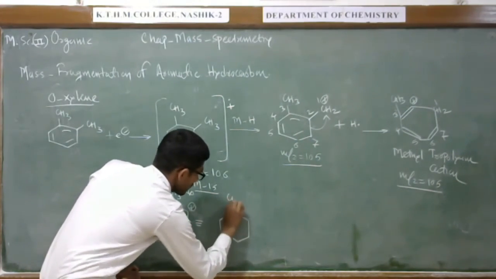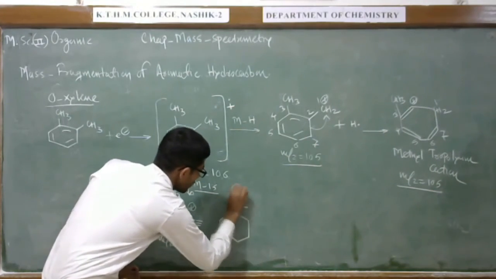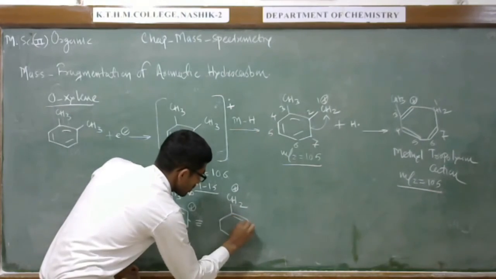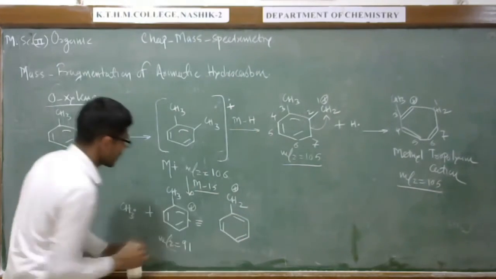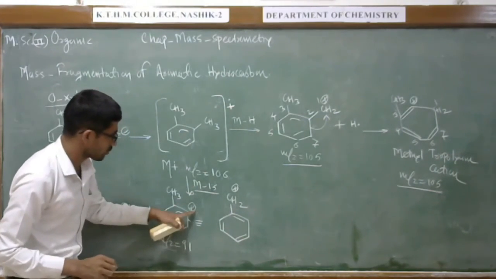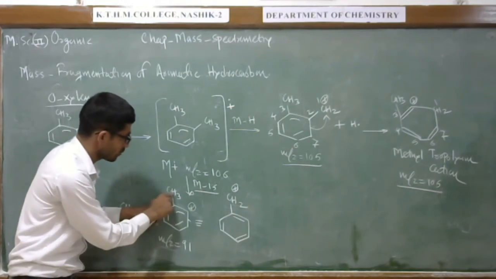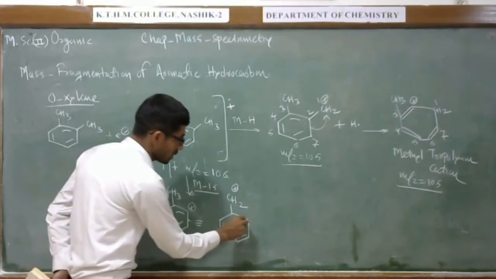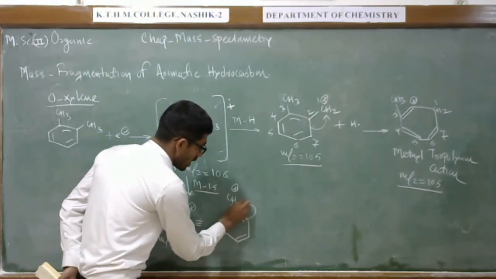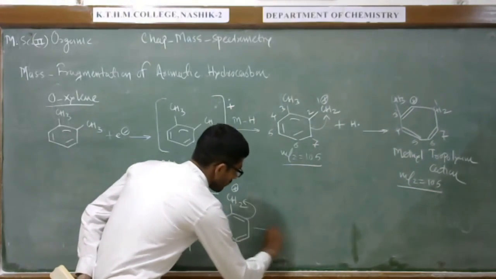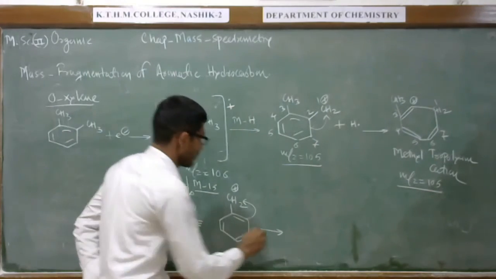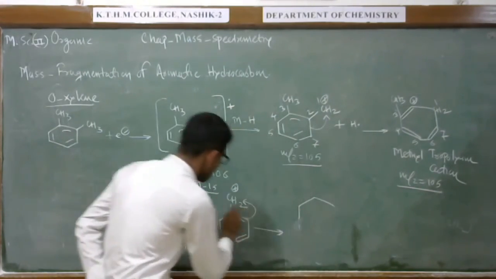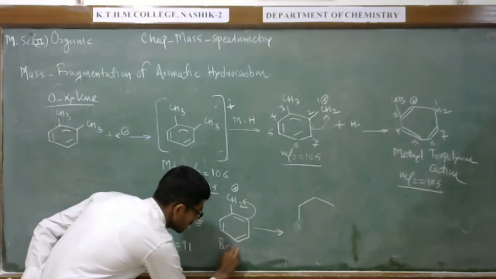In this way we can show the benzene cation. Simply, hydrogen is shifted to this position, migration of hydrogen, because the positive charge is coming at this position. Same as the above cases we can write the 7-membered ring.